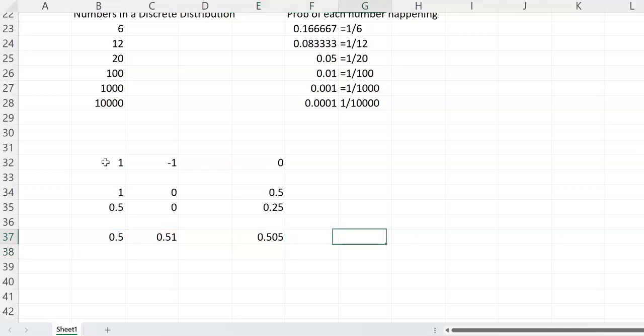Now 0.505 is, again, a different number from 0.5051. So no matter what two numbers we have, we can always put more numbers in between. Therefore, for a continuous distribution, if I know the ends, I know that there's going to be an infinite number of numbers between those two ends.